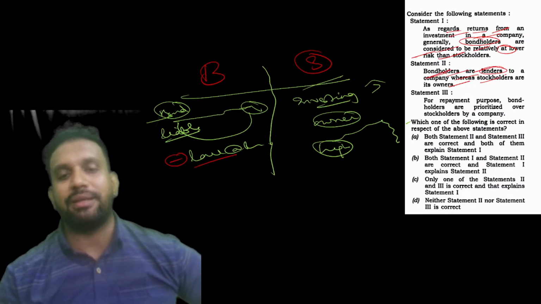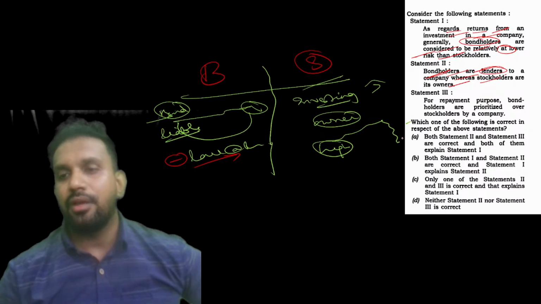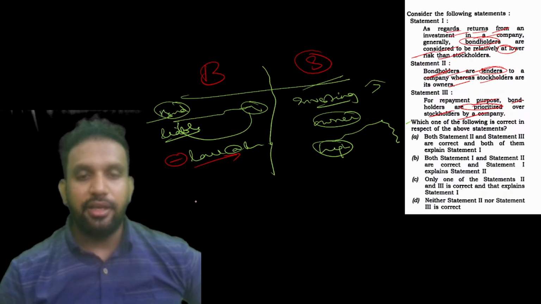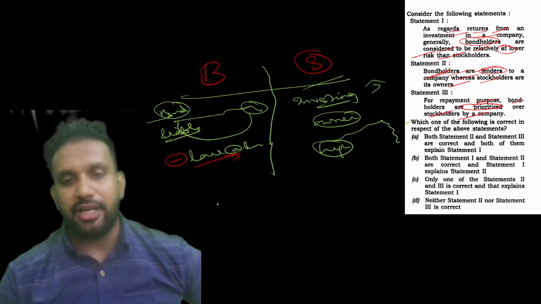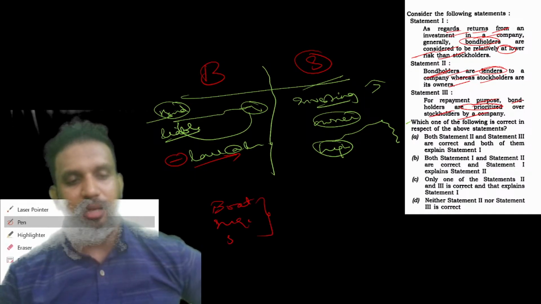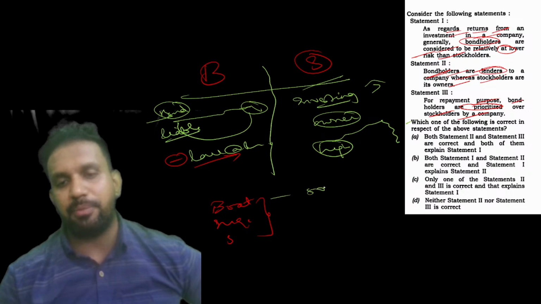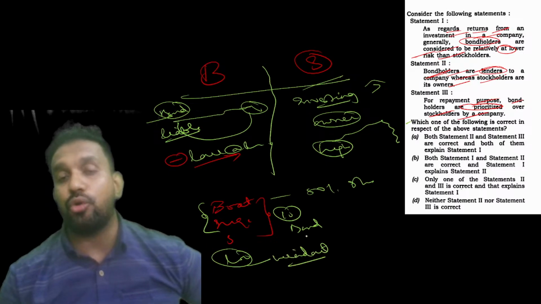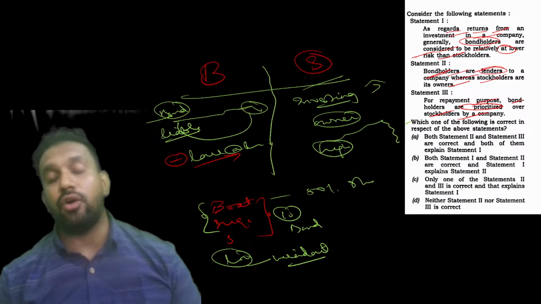Yes, we are giving you this much money, you give it back after some time. For repayment purposes, bondholders are prioritized over stockholders by a company. Suppose, taking the name of Shark Tank India, there is a boat company, a sugar company, Shaadi.com, any of the companies. Suppose they have invested, 50% of their share is diluted, and 10% are bondholders. Suppose all of these companies make losses, and are about to wind up, which means they are about to close their business and cannot run any more.